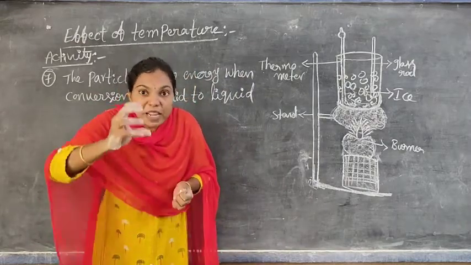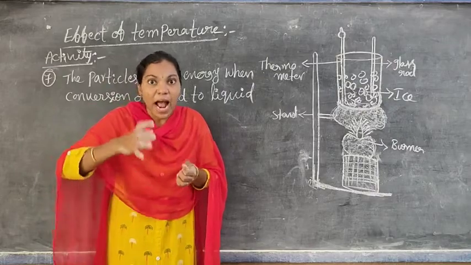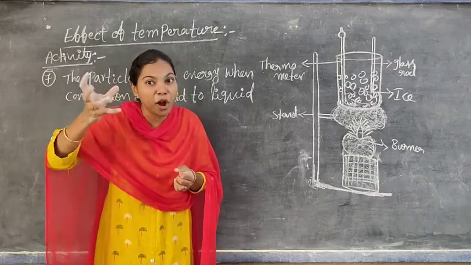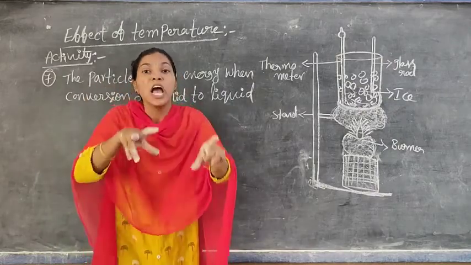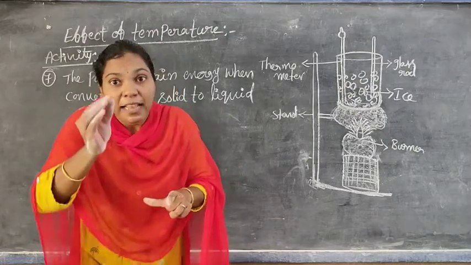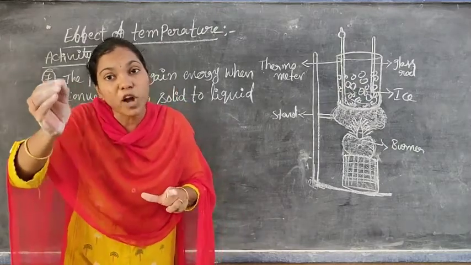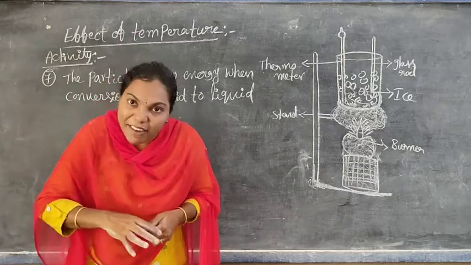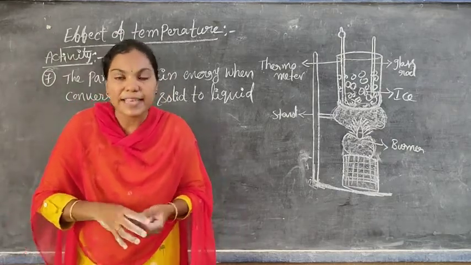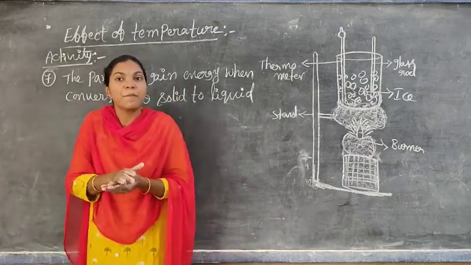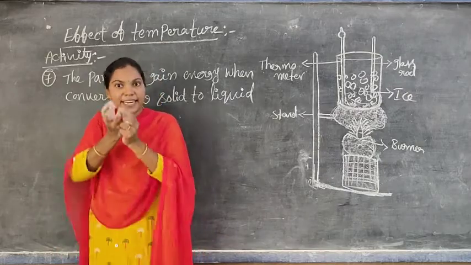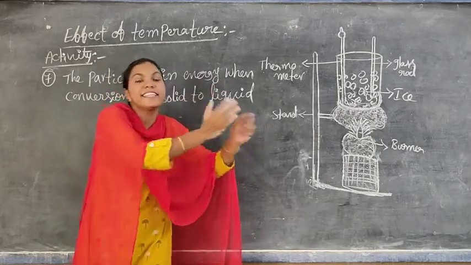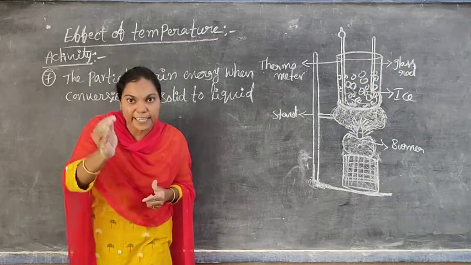So comparing the particles present in the solid ice and the particles present in the liquid water, the particles in the liquid water at the same temperature have more energy. Why? Because the particles present in the solid state gain energy and are converted into another state of matter, that is the liquid state of water.